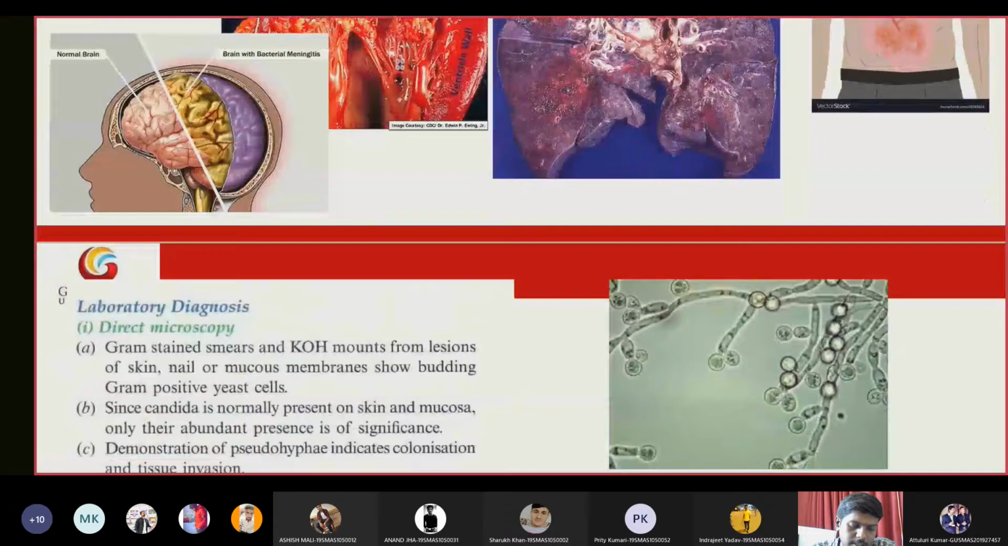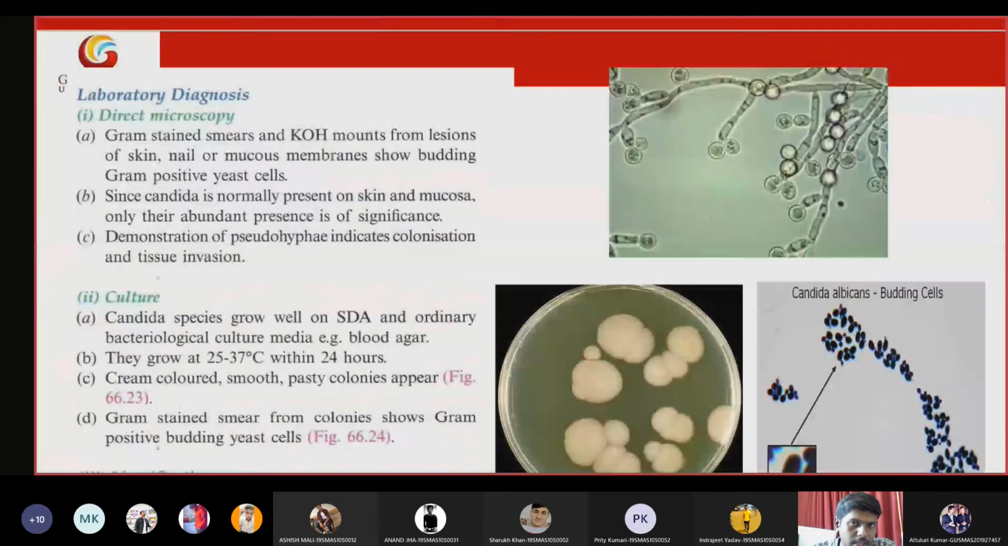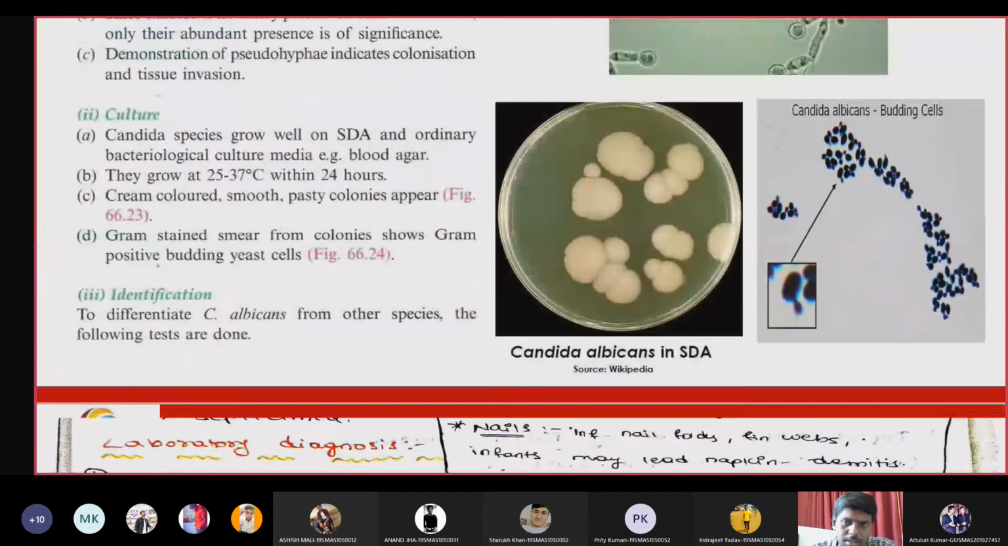Coming to the lab diagnosis, in direct microscopy you can identify chlamydospores, budding yeast cells, and pseudohyphae in KOH. Then in culture, it will grow very well on SDA medium, also in the presence of blood. They can grow within 1 day, and we will get colonies. The colonies will be cream colored, smooth and pasty.